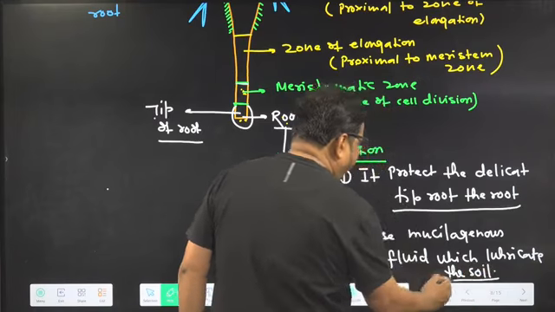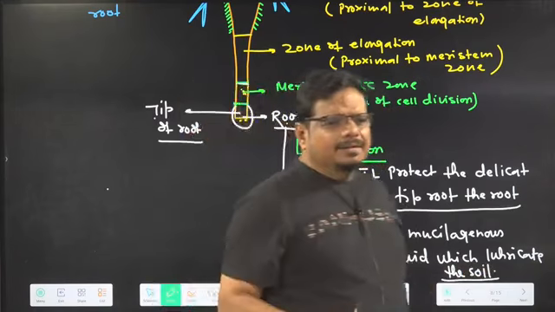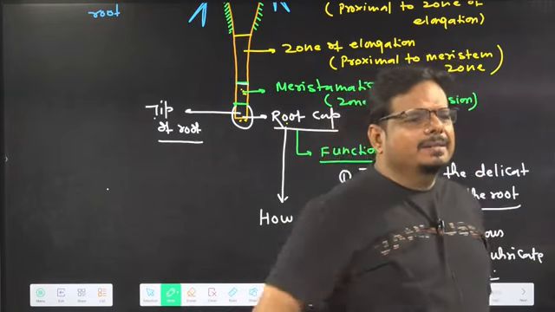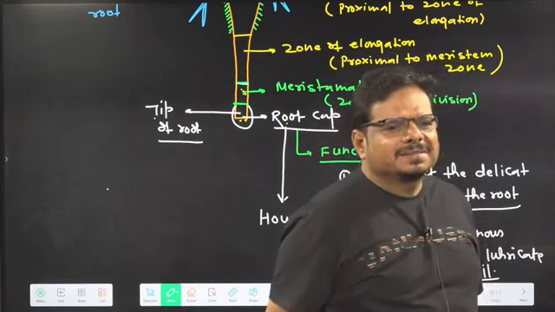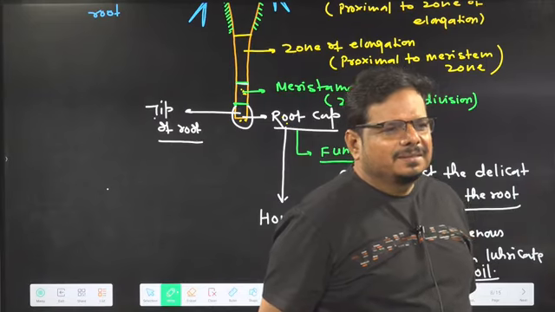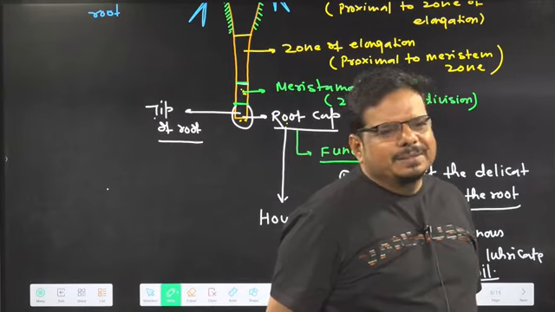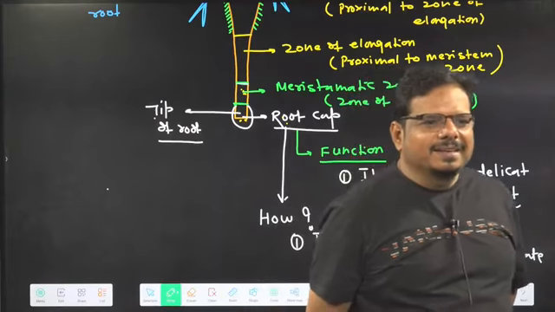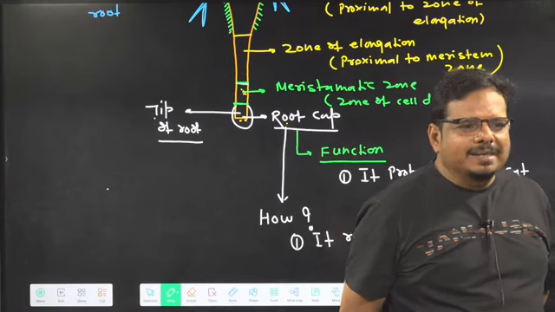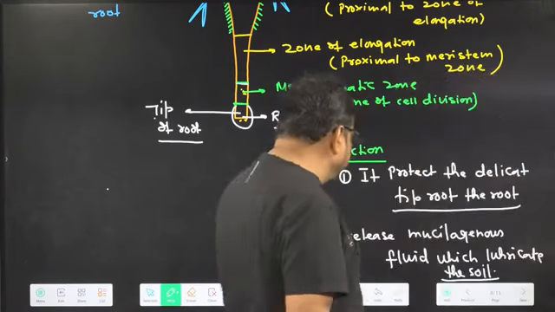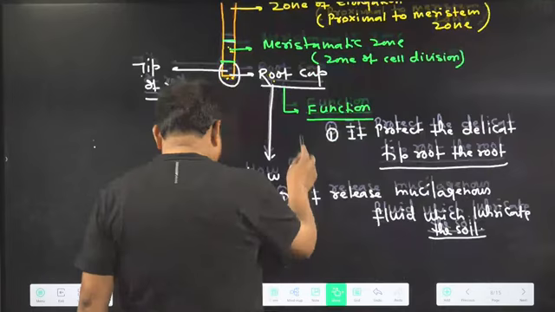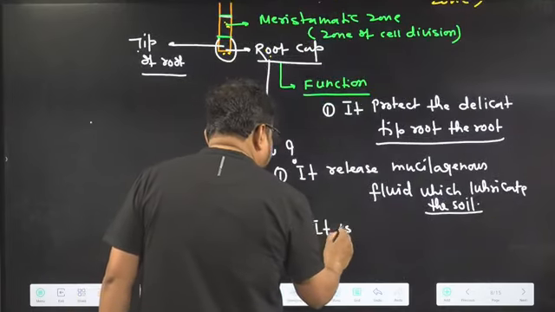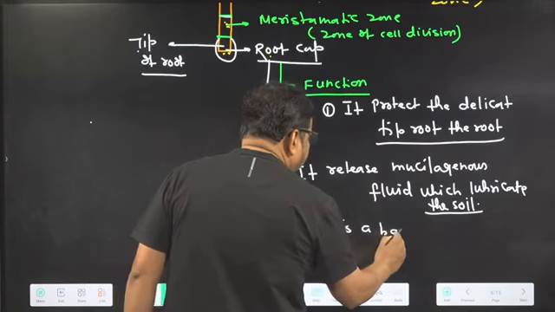So when soil gets lubricated, penetration becomes easy or difficult? Chances of damage is less or more? It becomes easy, no? Chances of damage are less. Clear or not? And second, it is a barrier also.